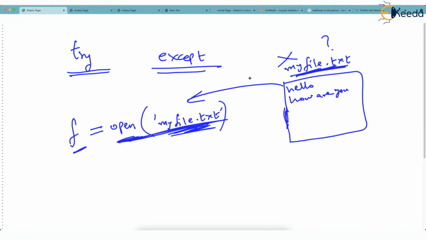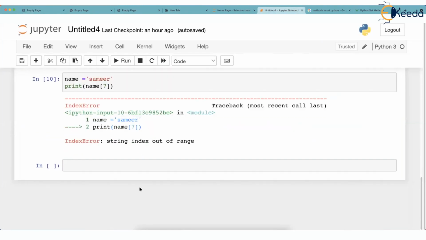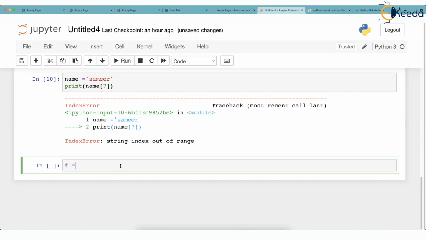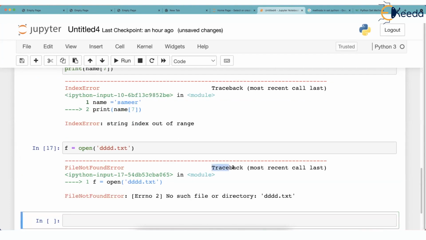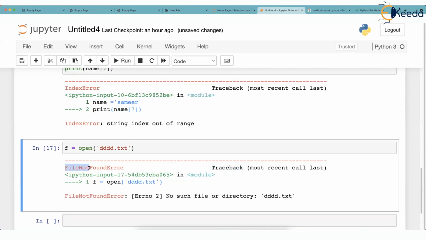So what if I go back to my Python code here and write something silly like this? Just check. I say f is equal to open, okay. And I have a file, I think ddd.txt. There is no such file. Absolutely, I have not created any such text file. And I am telling Python to open this file. And if I run this, I will get trace back. Check that the kind of class is file not found error. This is the name of the class. And no such file or directory ddd exist.